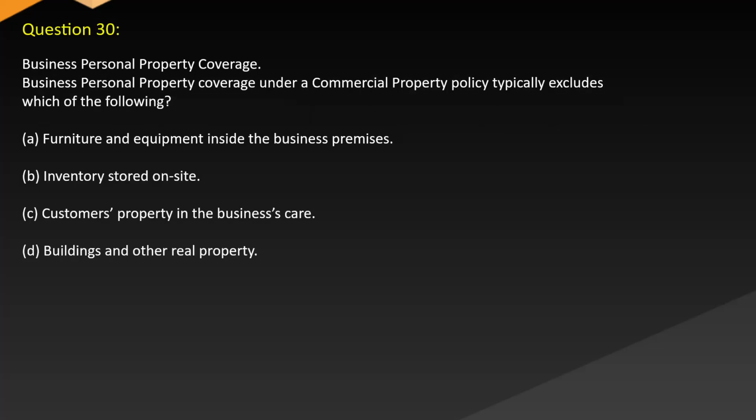Question 30. Business personal property coverage. Business personal property coverage under a commercial property policy typically excludes which of the following? A. Furniture and equipment inside the business premises. B. Inventory stored on site. C. Customers' property in the business's care. D. Buildings and other real property.